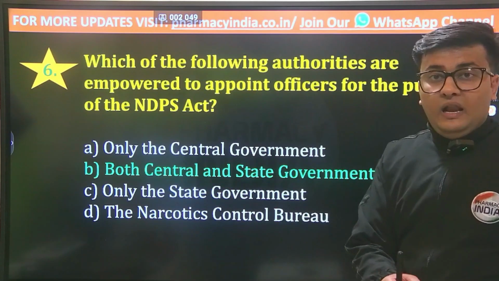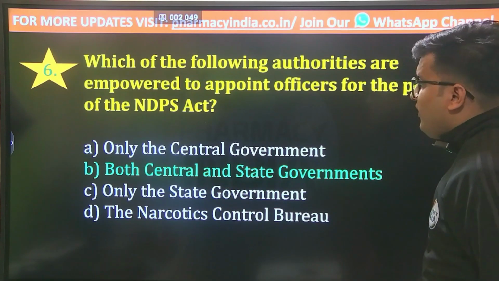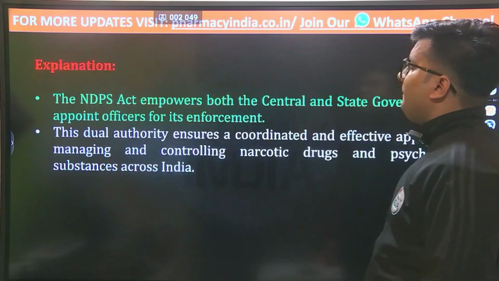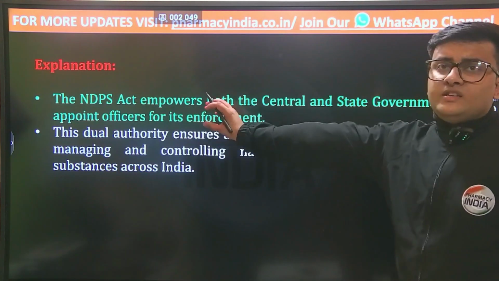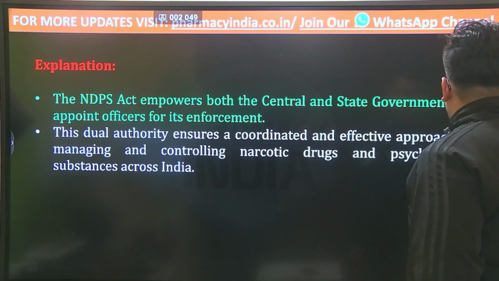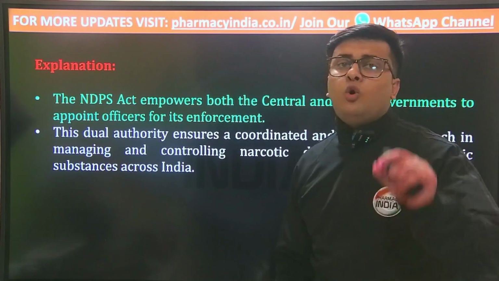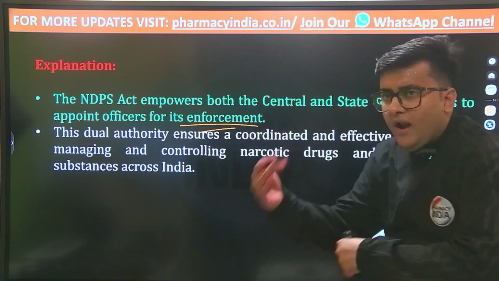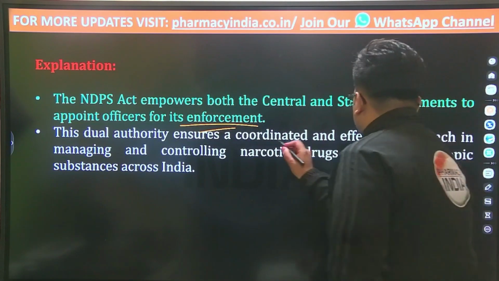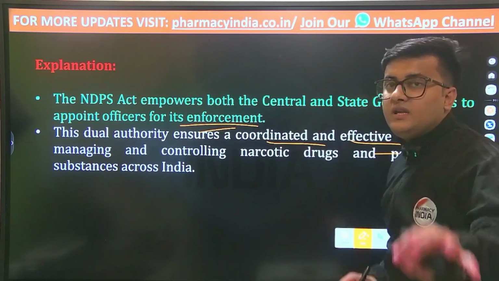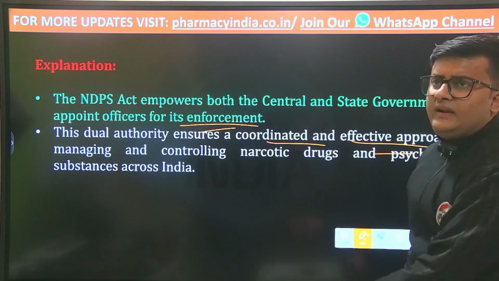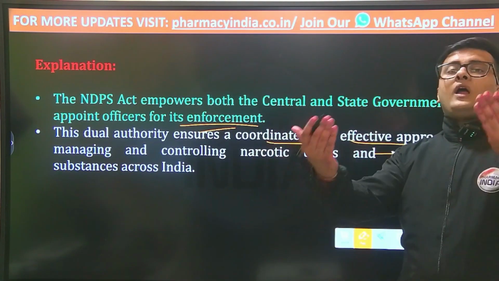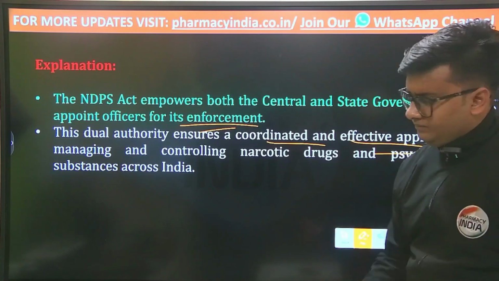Central and state government. If we are talking about the Narcotic Drugs and Psychotropic Substances Act, this empowers the central government as well as the state governments to appoint officers for its enforcement. The dual authority will ensure a coordinated and effective approach in managing and controlling the illicit trafficking or the illegal activities that would be harmful for our nation or for our state.